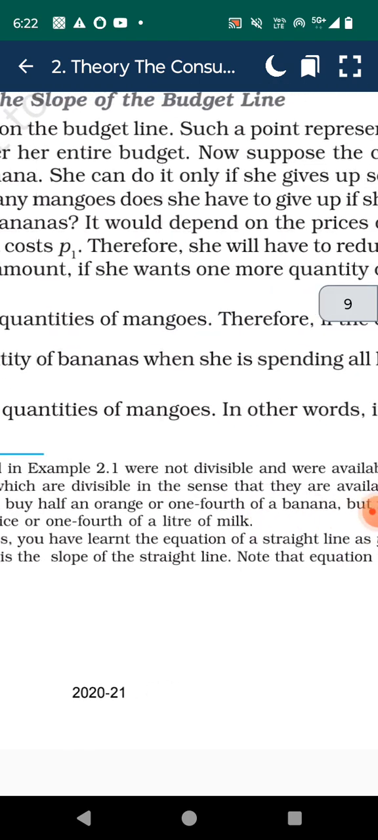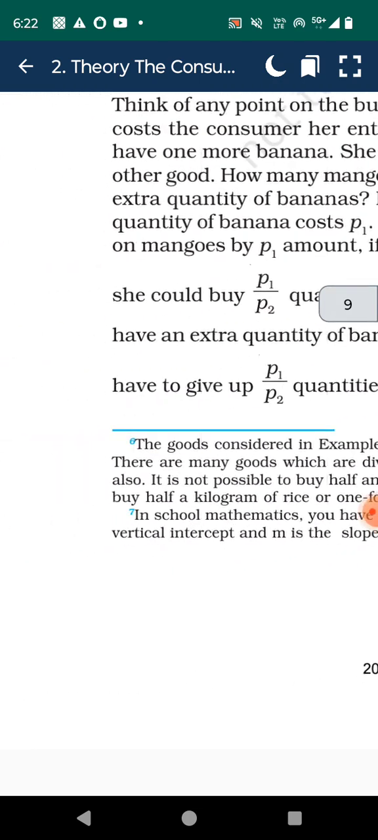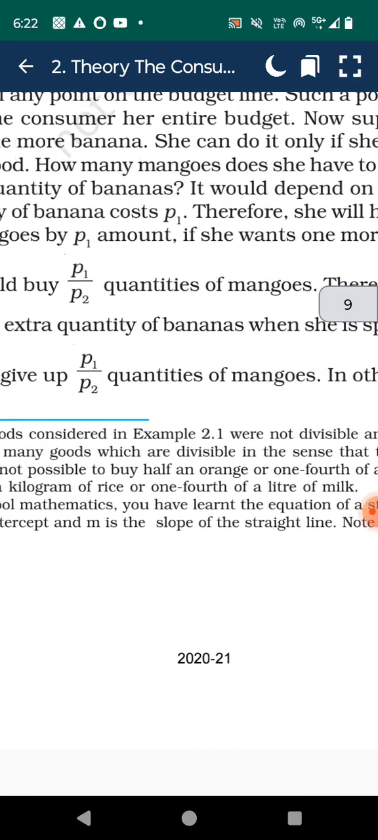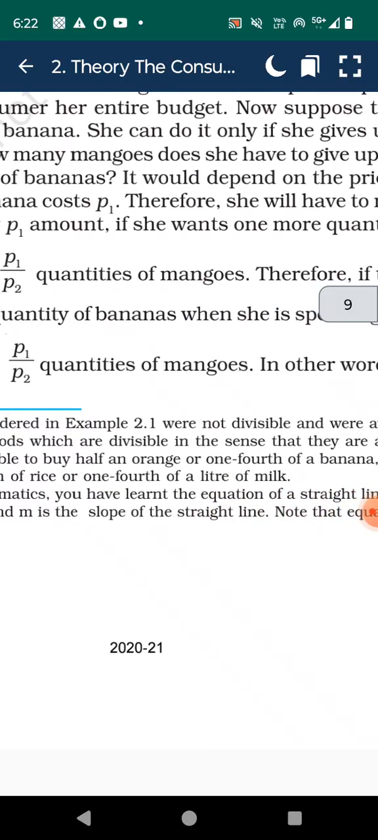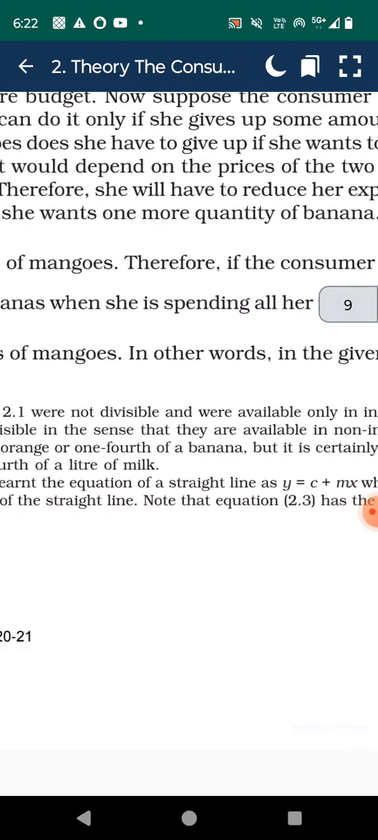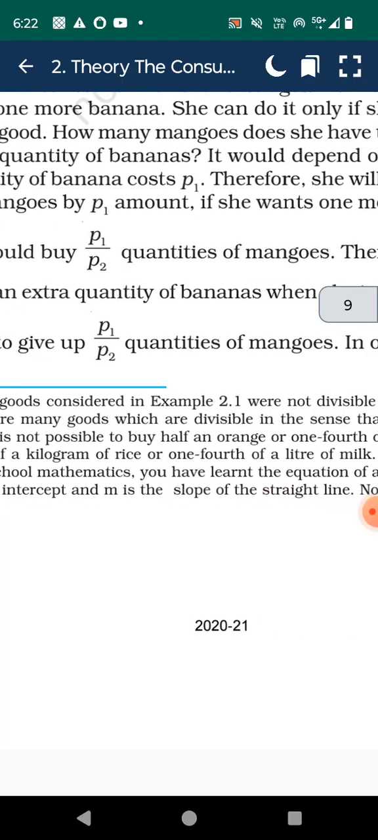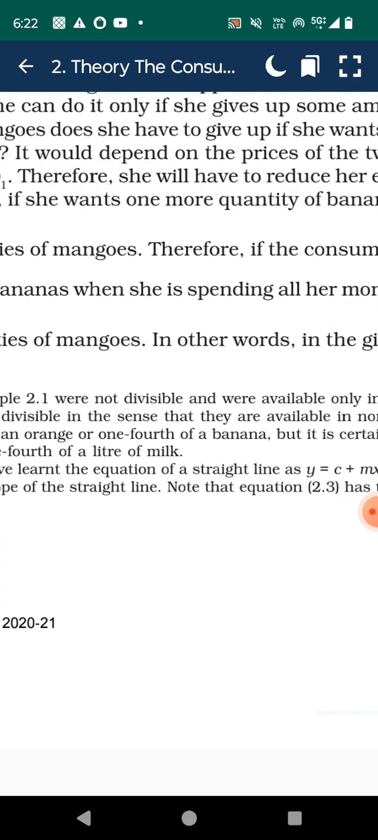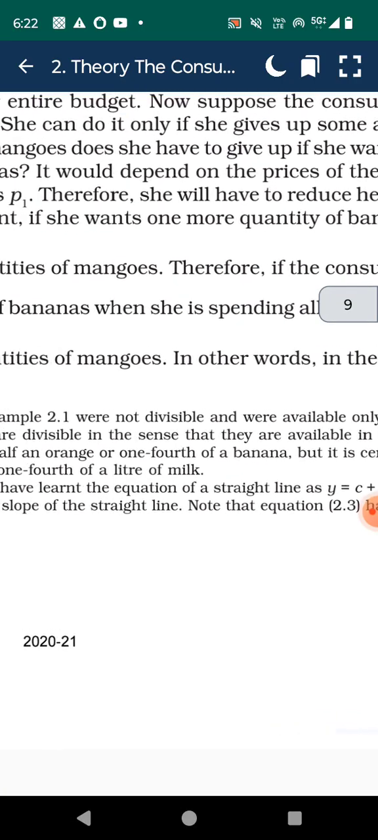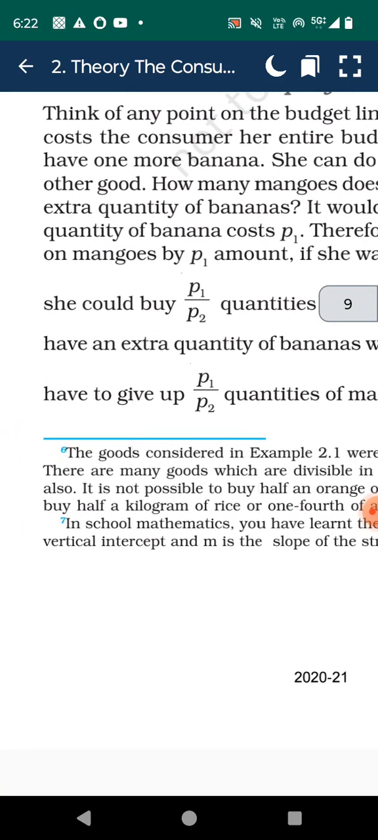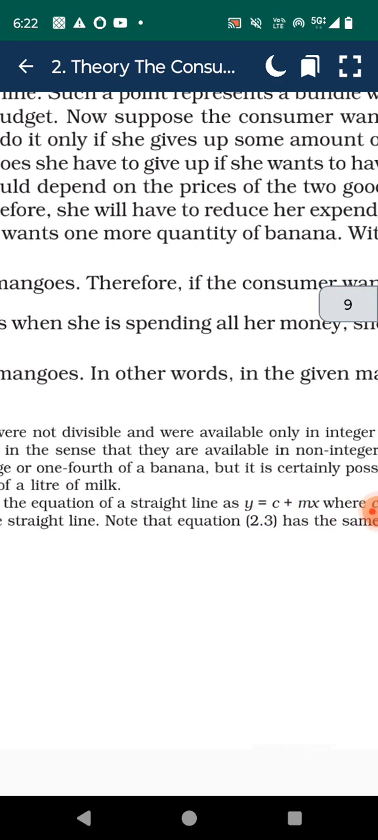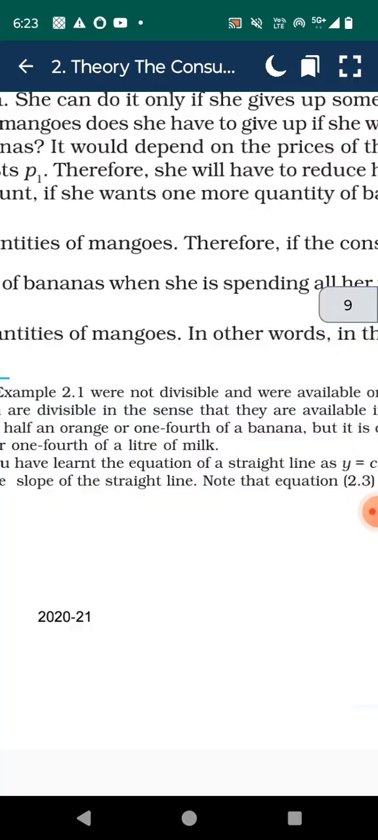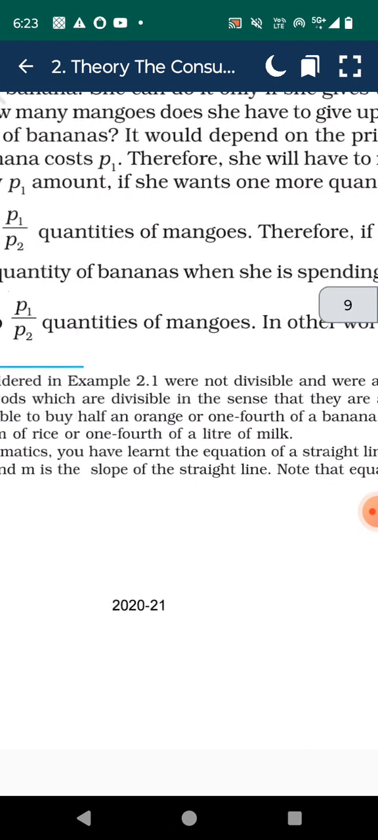Think of any point on the budget line. Such a point represents a bundle which costs the consumer her entire budget. Now, suppose the consumer wants to have more bananas. She can do it only if she gives up some amount of the other good. How many mangoes does she have to give up if she wants extra bananas? It would depend on the prices of the two goods.